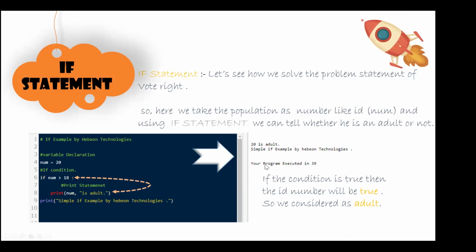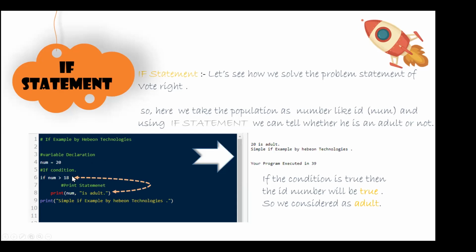So how do we write an if condition in Python? As you see here, we are declaring a variable called num equals 20, right? And writing an if condition in Python is basically anything that is in green. The minute you put a hash here, that becomes a comment, and the system will not execute that. So here, if number is greater than 18, and this colon is important, okay?